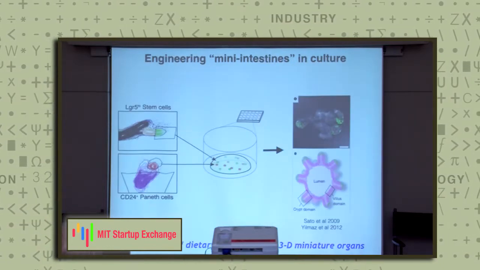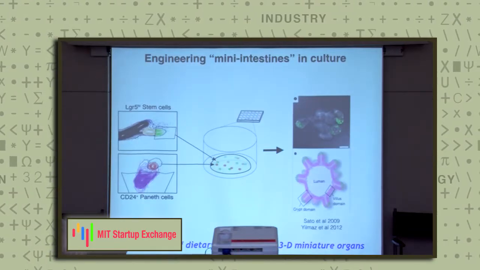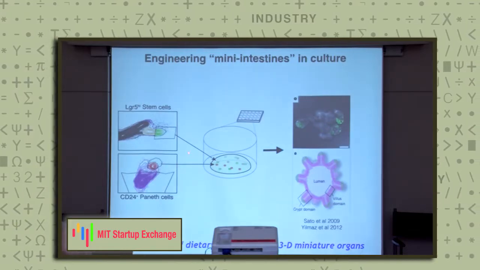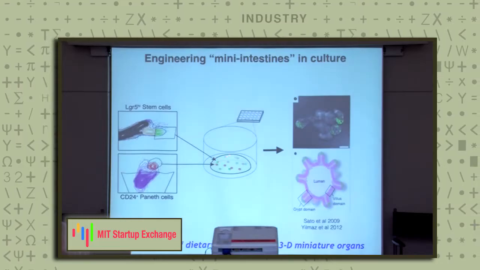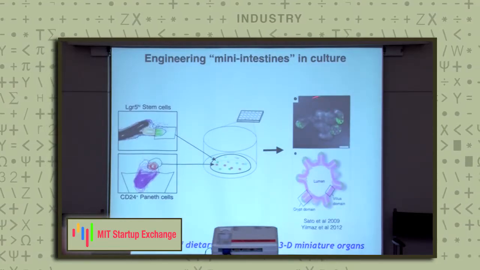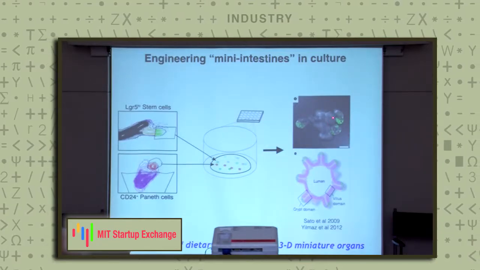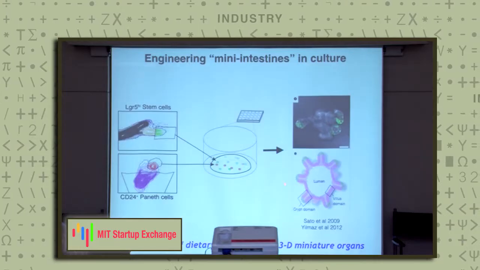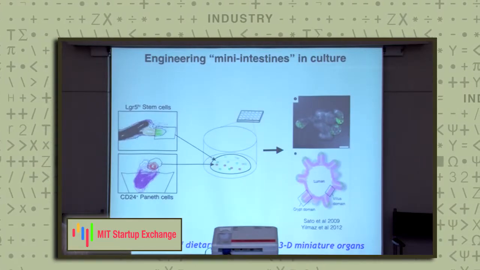The other reason why we're really interested in studying the intestine is because we can engineer these mini intestines in culture. One is able to take these stem cells and these neighboring cells from different dietary conditions, co-culture them in vitro, and generate these mini intestines shown here, where the stem cells are highlighted in green, and the morphology of these mini intestines in culture is reminiscent of the morphology one observes in the human and mouse small intestine.